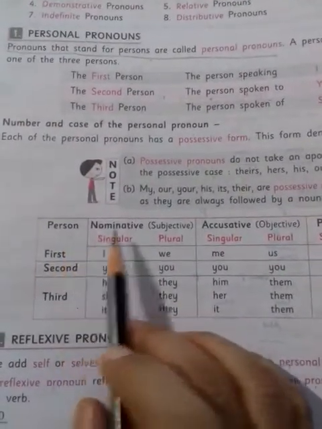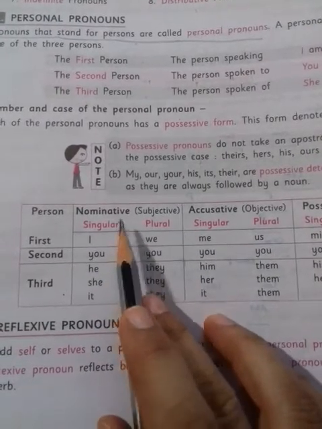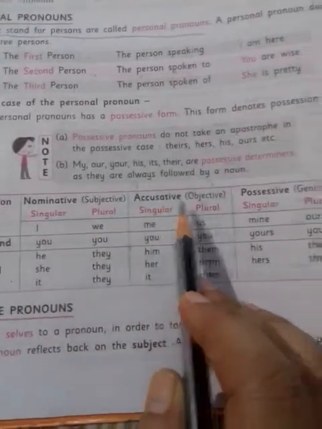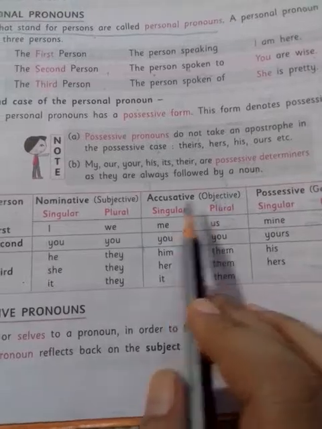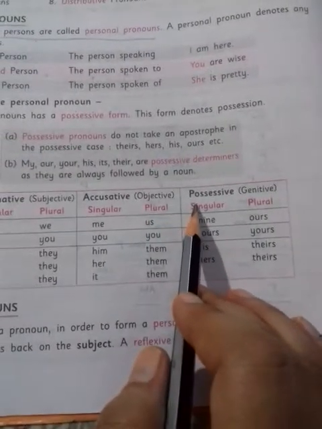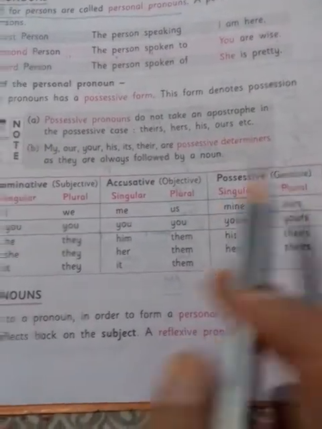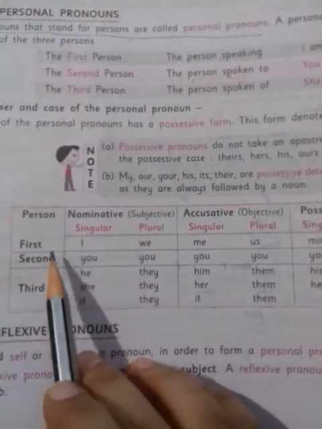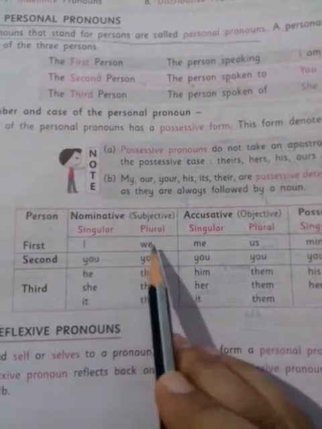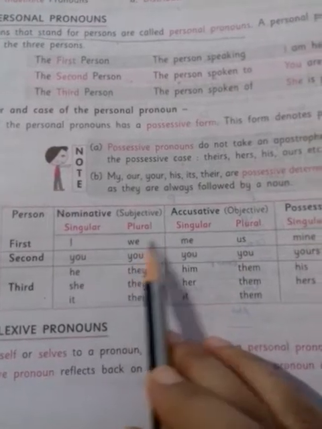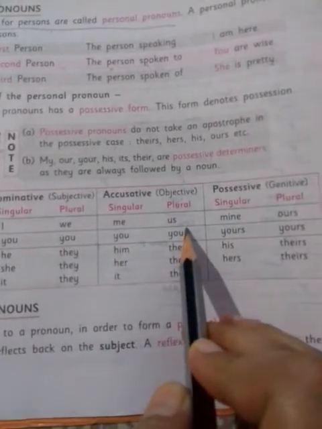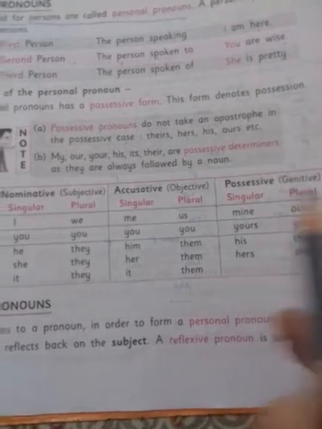Now see person, nominative singular and plural, accusative, that means objective, singular and plural, possessive or genitive, singular and plural. In this table you have to learn it thoroughly. First one is singular I, plural will be we; me, us; mine, ours.